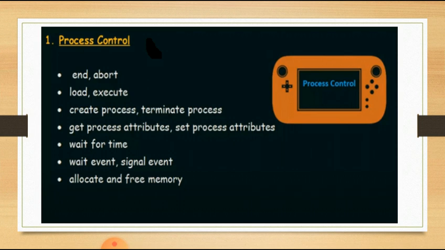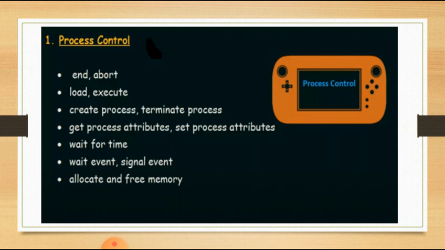Similarly, free memory: whenever the process finishes its execution, it has to release its memory, and for that we use the free memory system call. So these are examples of system calls used in process control.